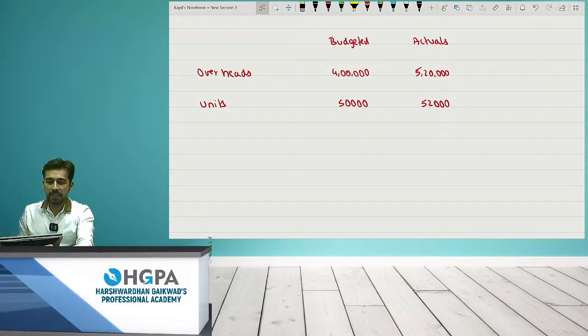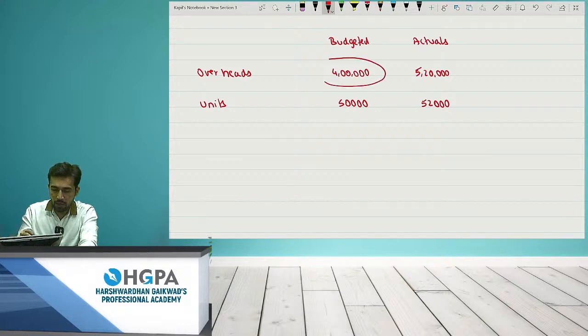Okay, so please have a look. Exactly what happens is, first of all, we take a recovery rate that is known as the overhead absorption rate, right? So it was something like this. I will spend rupees 4 lakh and produce 50,000 units. This is what I budgeted, right? This is not the units made. This is the budgeted data, right? The budget is always made on the first day. I thought that I will spend rupees 4 lakh and I will be able to produce 50,000.